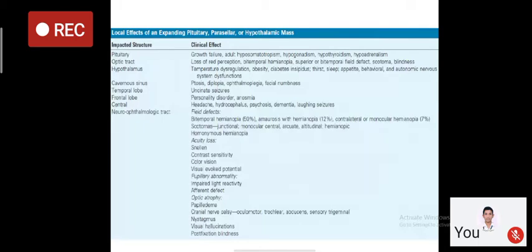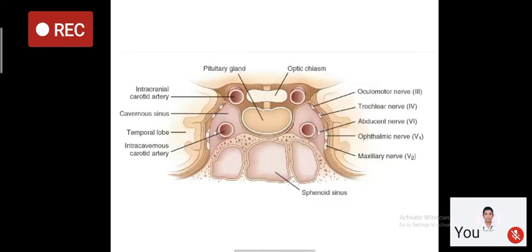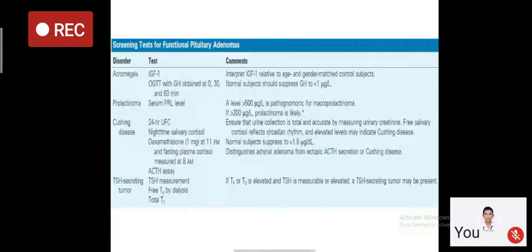So again, it is easy to remember. There is no need to mug up. You just have to understand this diagram. Based on this diagram, you can formulate the various manifestations of pituitary tumors.